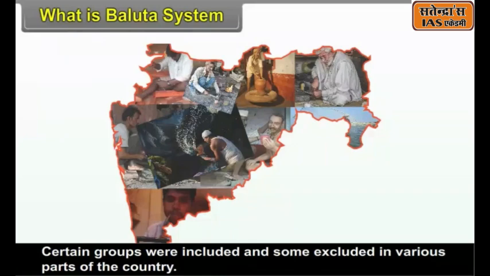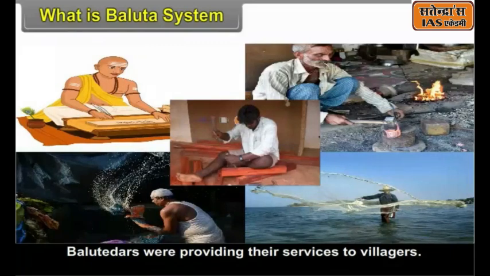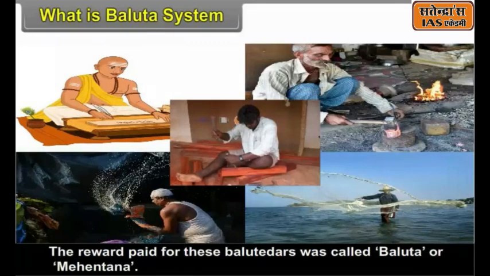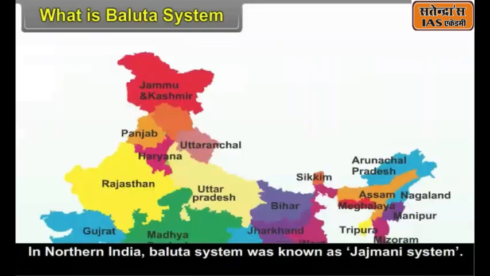Certain groups were included and some excluded in various parts of the country. Balutedars were providing their services to villagers. The reward paid for these Balutedars was called Baluta or Mehentana. In northern India, Baluta system was known as Jazmani system.